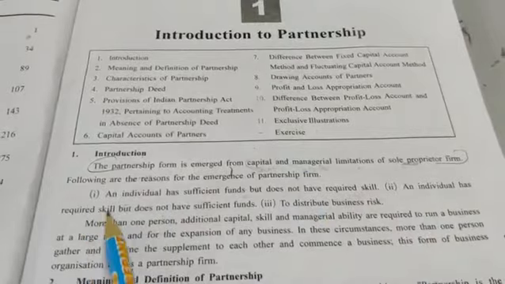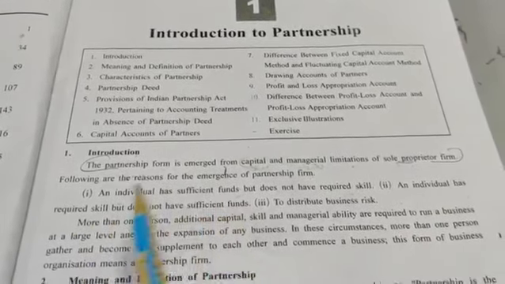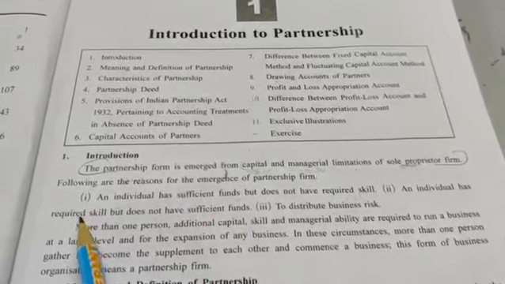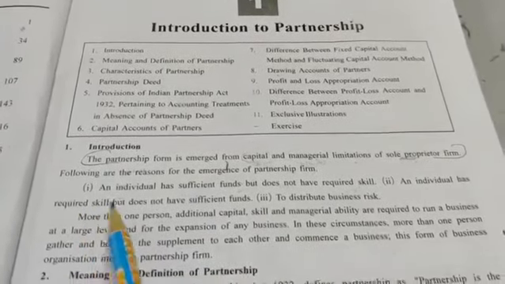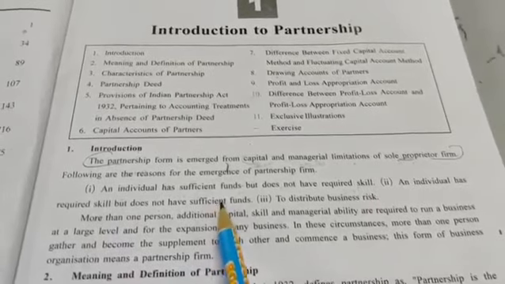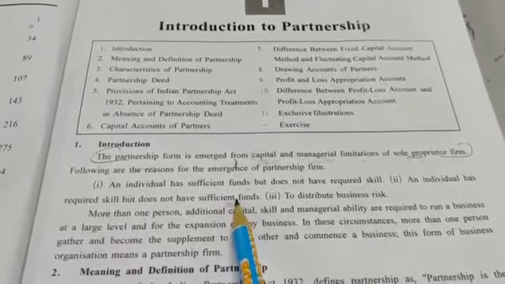An individual has required skill but does not have sufficient fund. He has proper knowledge, he is having all the skills, उसको market conditions के बारे में पता है, कैसे business run करता है वो भी पता है, but he is not having the sufficient fund, he is not having the money. So that is the second reason.